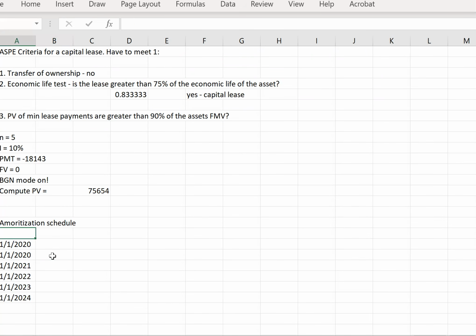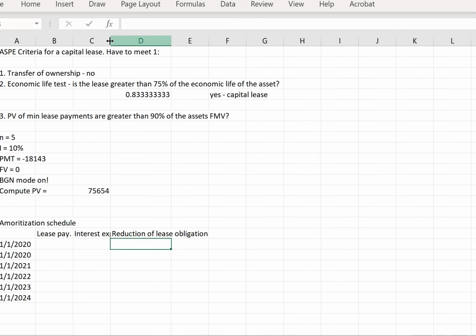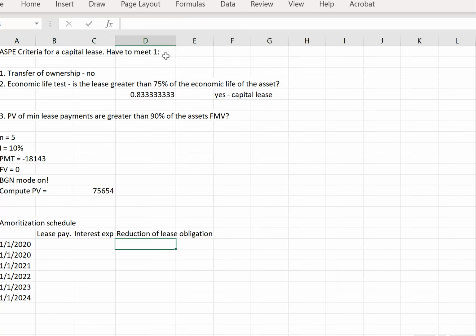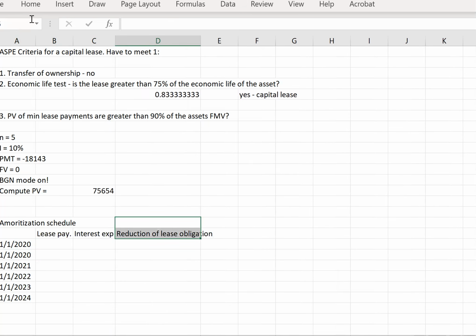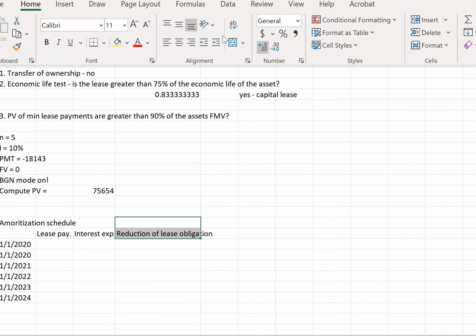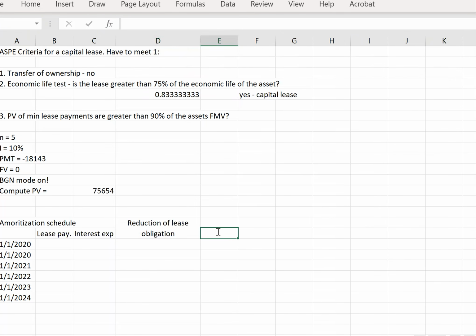Okay, so let's actually label our columns. We're going to have lease payment, interest expense, reduction of lease obligation, and then here we're going to have the carrying value, the carrying value of the lease obligation.